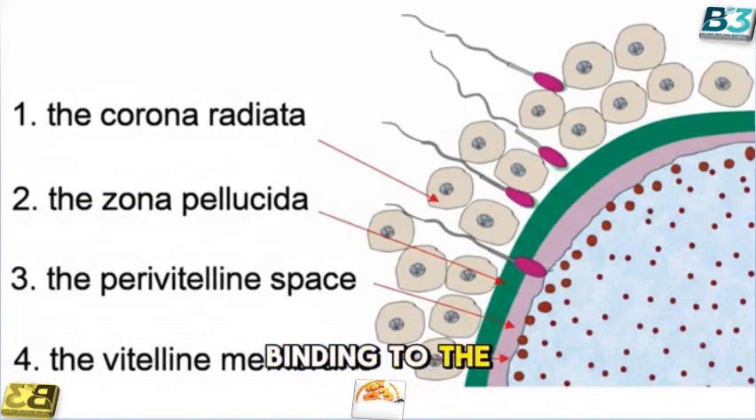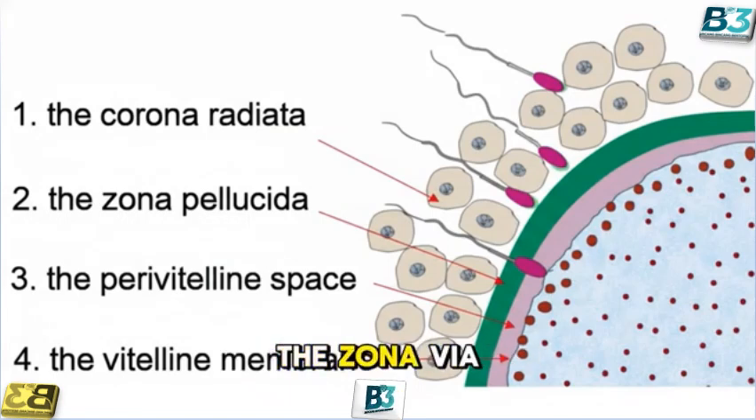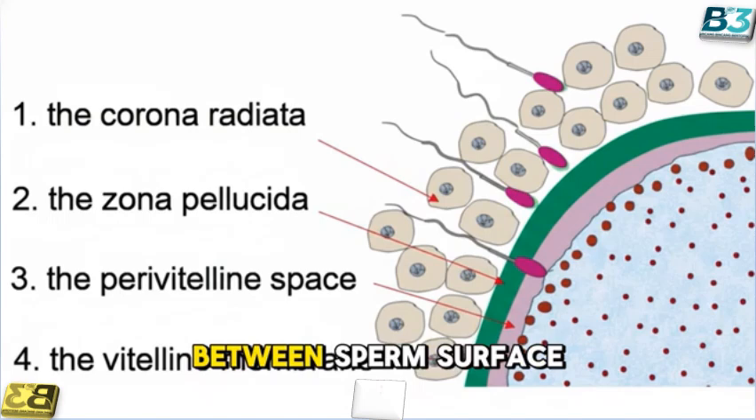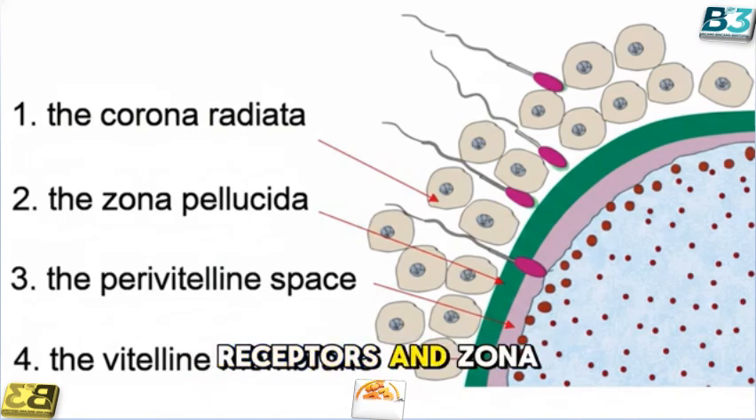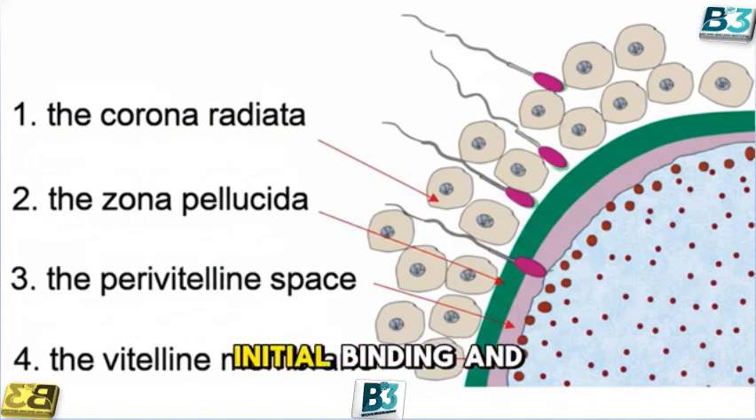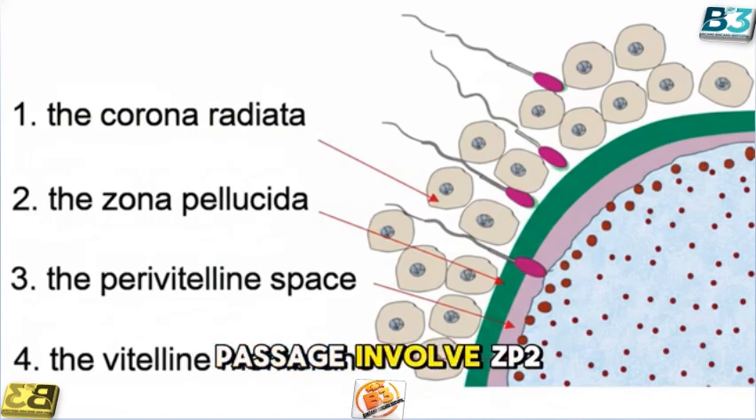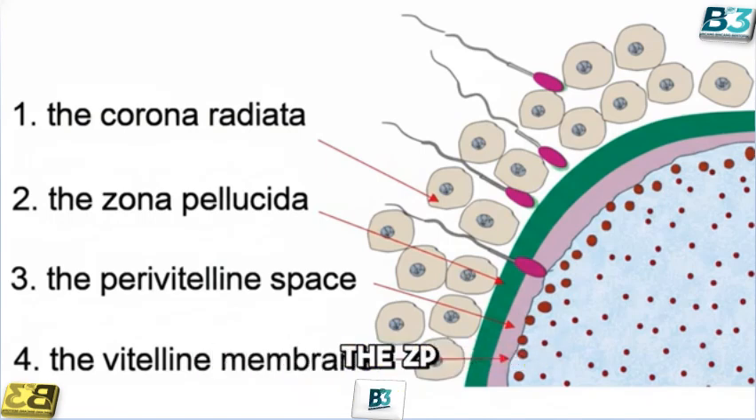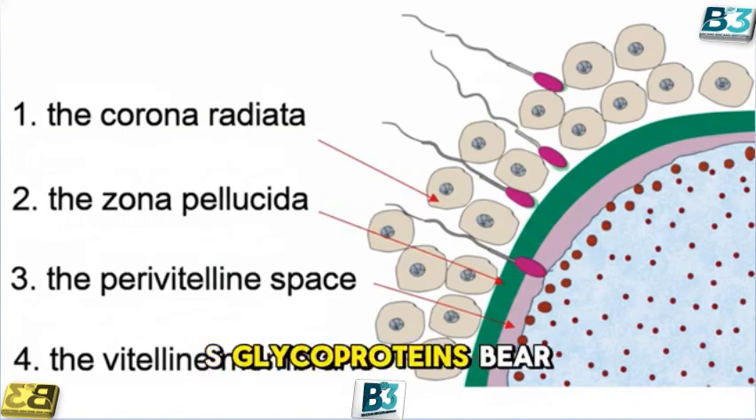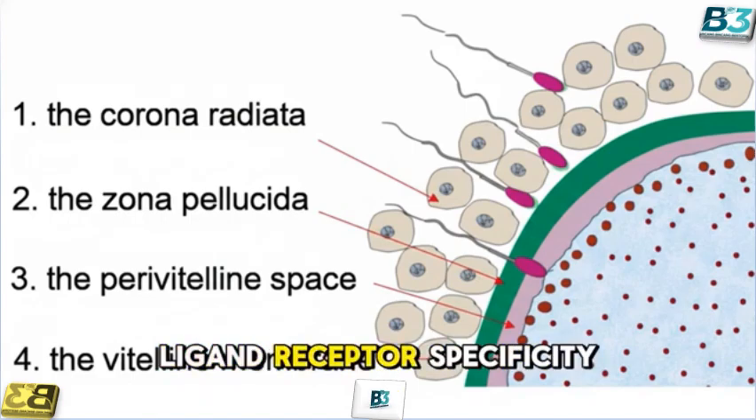Step number 9. Binding to the zona pellucida, species recognition. Sperm bind to the zona via specific interactions between sperm surface receptors and zona glycoproteins, ZP proteins. In humans, ZP3 and ZP4 are implicated in initial binding and triggering events. Subsequent binding and passage involve ZP2 and structural ZP1.